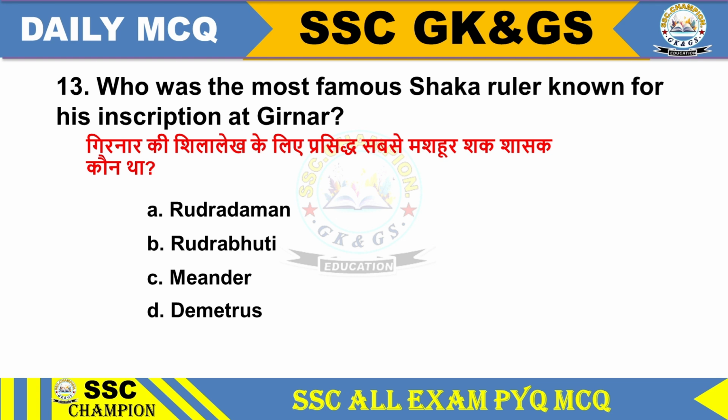Question 13. Who was the most famous Shaka ruler known for his inscription at Girnar? Option A Rudradaman, option B Rudrabhuti, option C Menander, option D Demetrius. Option A Rudradaman. Rudradaman was the most famous Shaka ruler known for his inscription at Girnar.